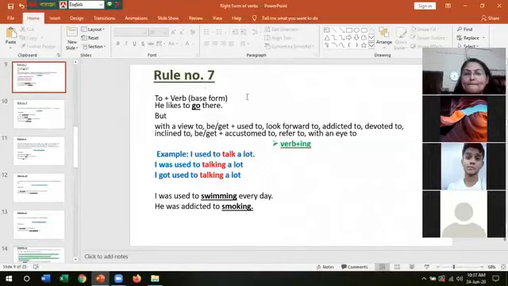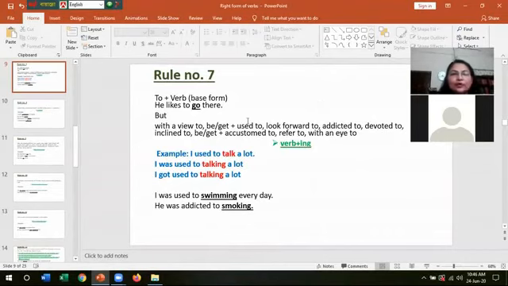In rule number 7, with an eye to, can you give us an example with a sentence that contains it? Okay, boys, some of you wanted to know about rule number 7, that is, with an eye to, right? With an eye to means with an intention, with a purpose. So you can give an example like this. With an eye to raising fund, he organized the program. Here we have used ing. With an eye to raising fund, they organized the program.